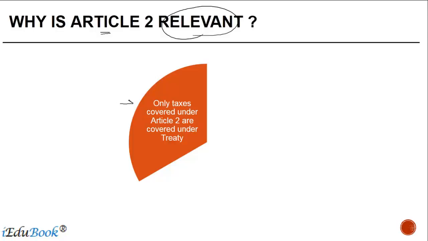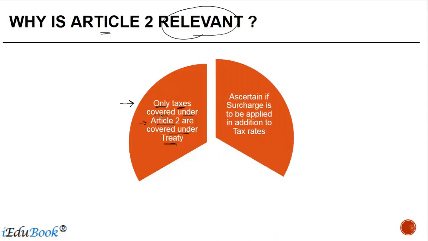The first one is that it is only taxes which are covered under Article 2 which are covered by the treaty. So if a person says, I have been taxed in India and I want to claim a credit for the tax that I have paid in India in US, right? He is going to get a credit only for taxes which are paid in India and are covered by Article 2 of the India-US Treaty. If the tax that he has paid in India is not covered by Article 2, then he cannot claim a credit for that under the India-USA Double Taxation Avoidance Agreement.